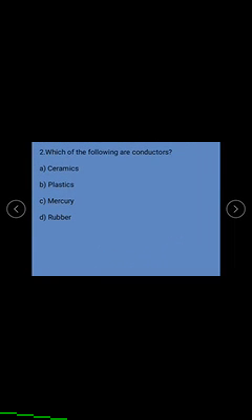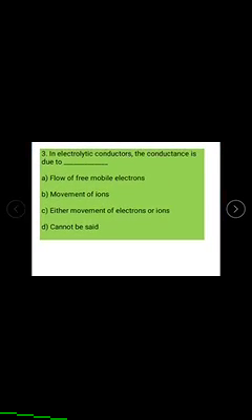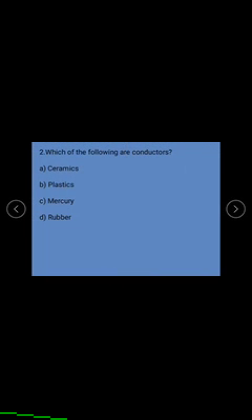Question number 2. Which of the following are conductors? Ceramics, plastic, mercury, rubber. In this, the right answer is mercury. Mercury is a metal. The remaining are all non-conductors. Then the right answer is C, mercury. It is a metal.